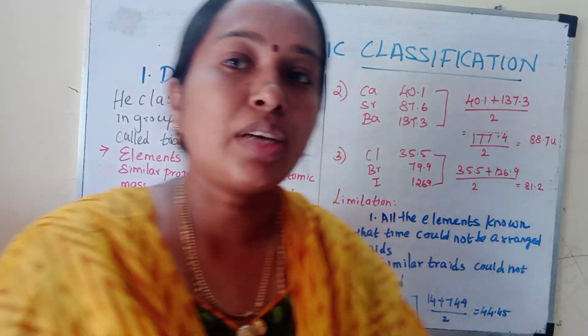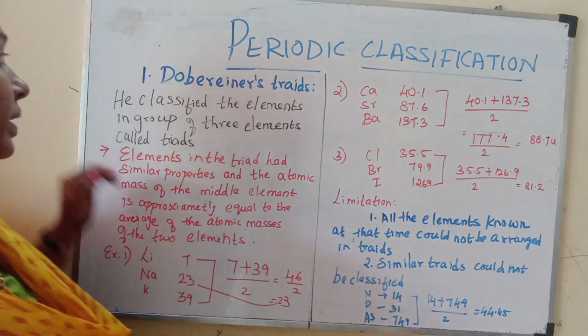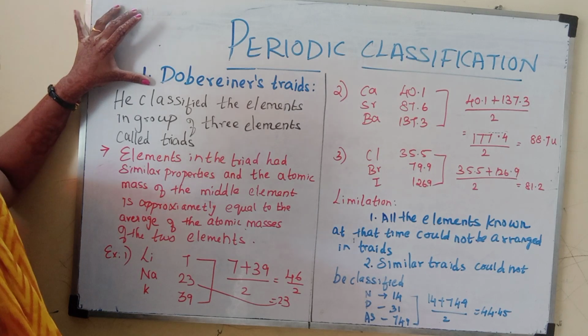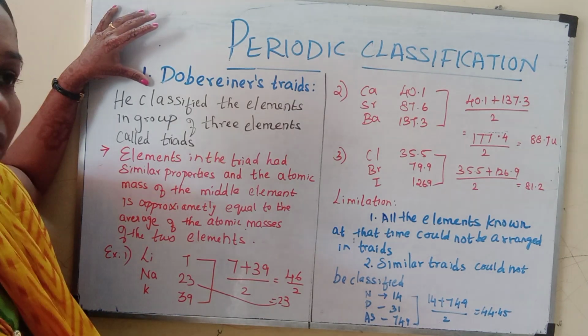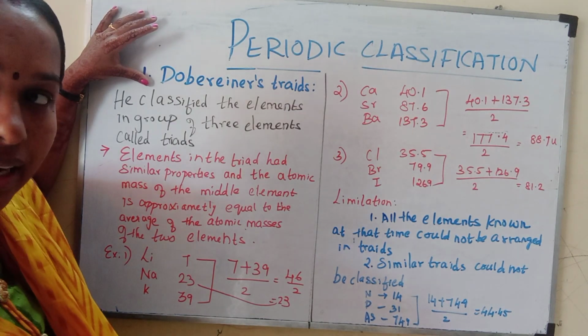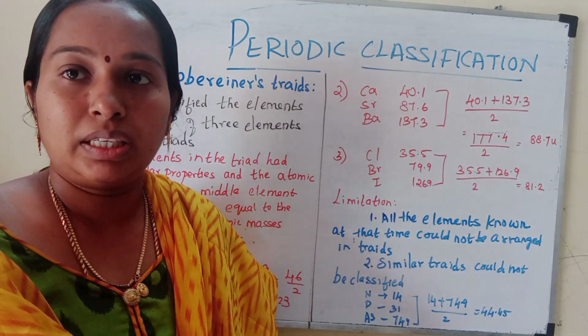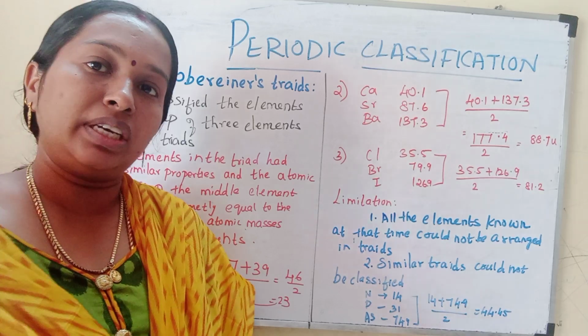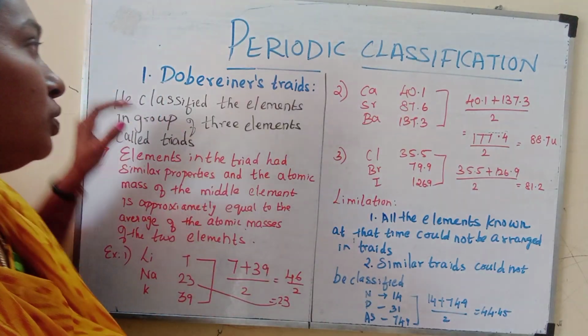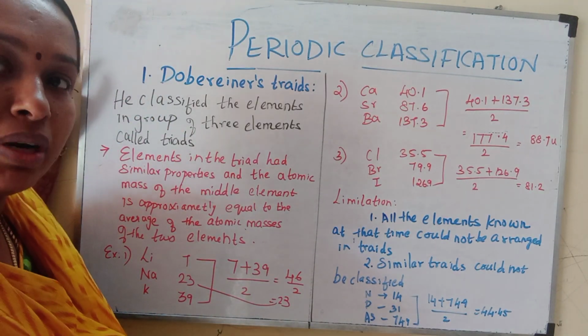Hello everyone, this is a continuation of the previous topic. So, Doberanus triads. Previously we have seen about Lavoisier and Dalton in periodic classification. Those were early attempts of the scientists. Today we are going to see about the Doberanus triads.